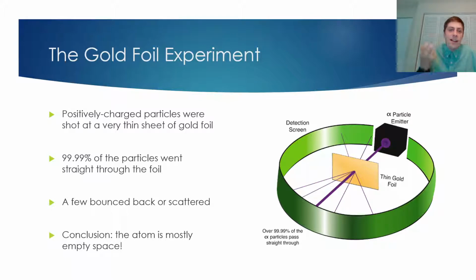Imagine that you have a tennis ball and you're throwing it at a brick wall. And you expect, of course, for the tennis ball to bounce back at you. And then you keep throwing the tennis balls at the brick wall and they just keep going through the wall. And then you do this 1,000 times, and on the 1,000th try, one of the tennis balls bounces right back and hits you in the face. This is incredible. This is unbelievable.